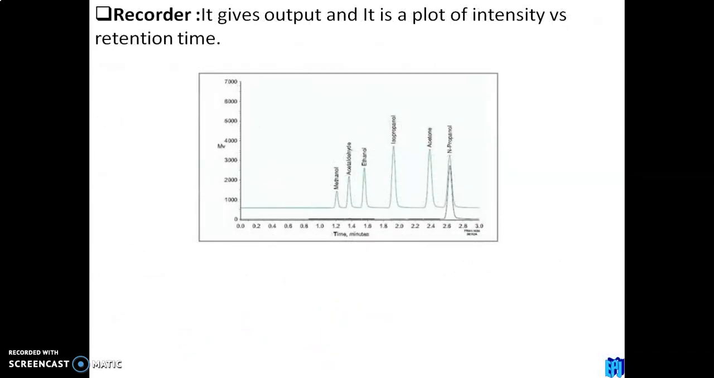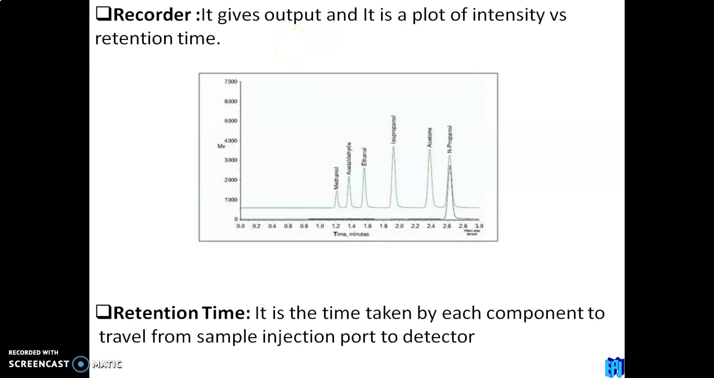Actually this is the output that is obtained from that. It is a plot of intensity of the peak versus retention time. Then let us discuss what retention time is. Retention time is the time taken by each component to travel from the SIS to the detector.